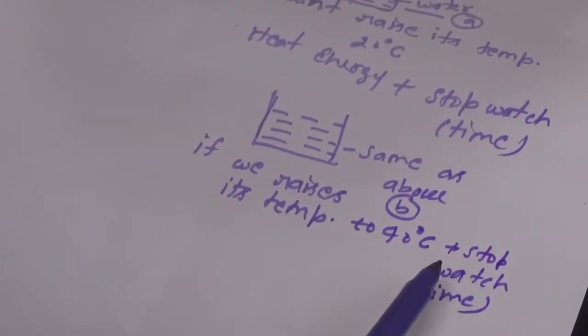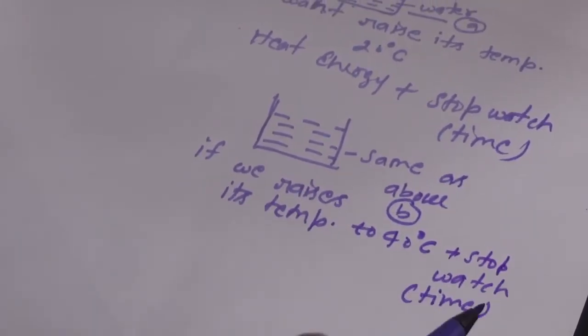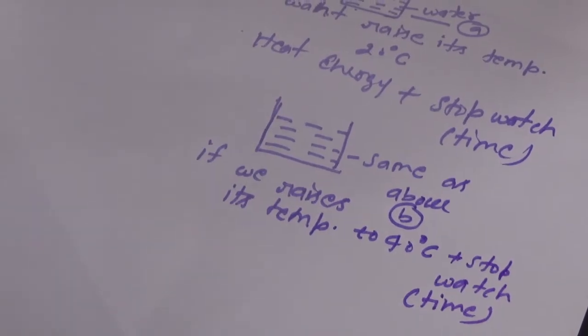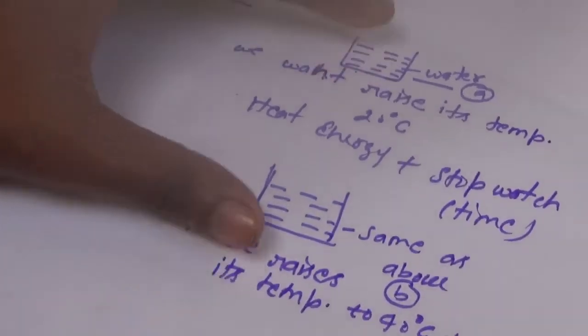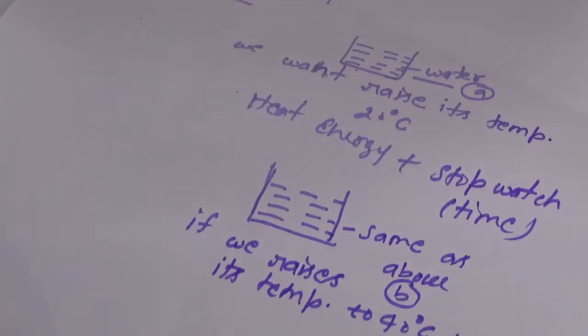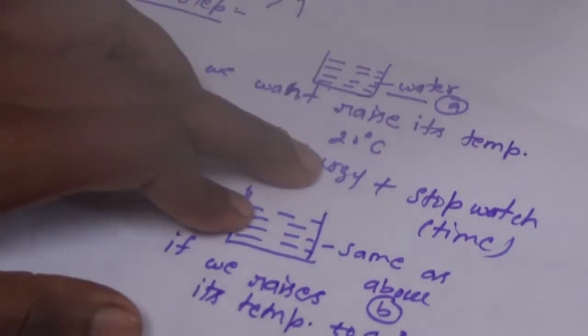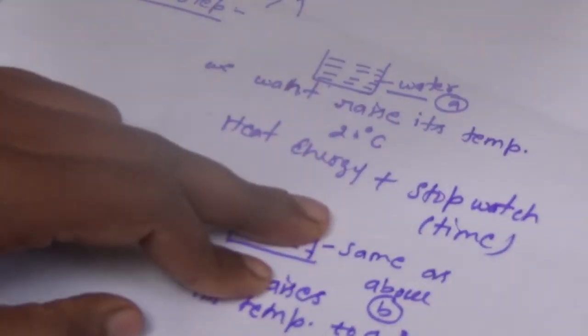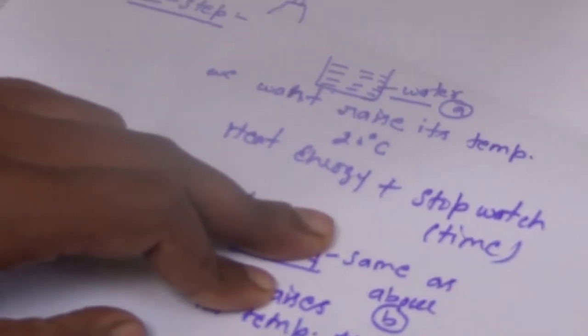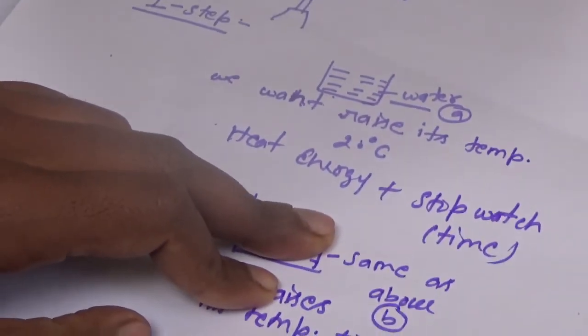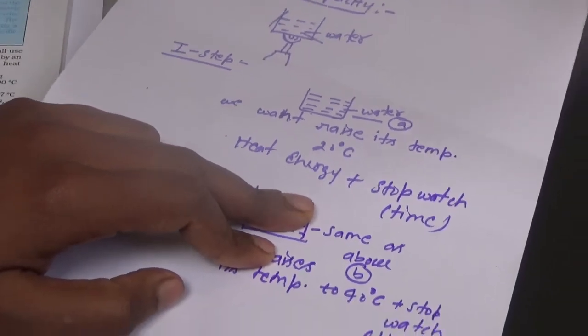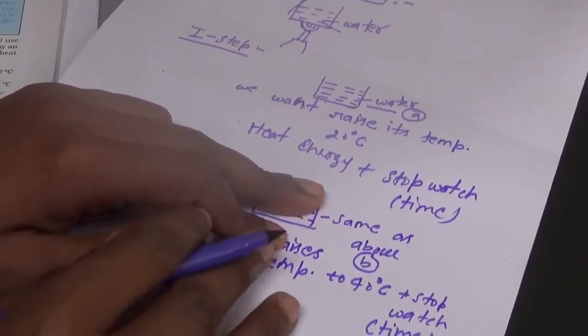In figure A we have raised its temperature by 20 degrees Celsius and measured the time with the help of a stopwatch. In figure B we have taken the same amount of liquid, but here we want to raise its temperature by 40 degrees Celsius. Then we will use the same stopwatch to measure the time. So in both figures the amount of water, the amount of sample, is the same. But in figure A we raised its temperature by 20 degrees Celsius, and in figure B by 40 degrees Celsius.